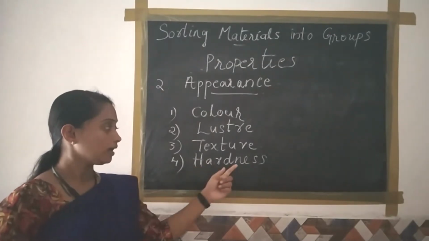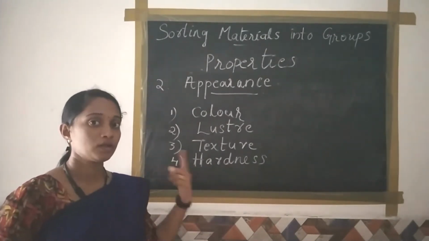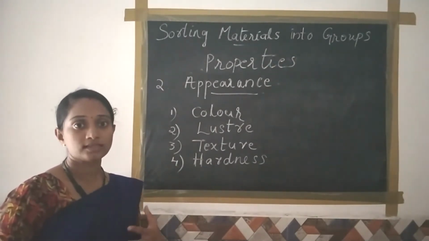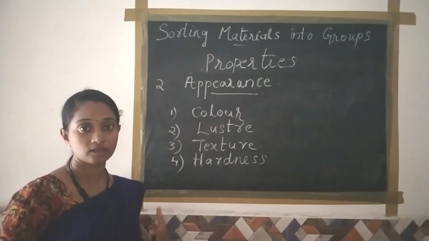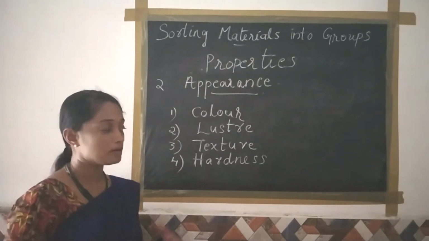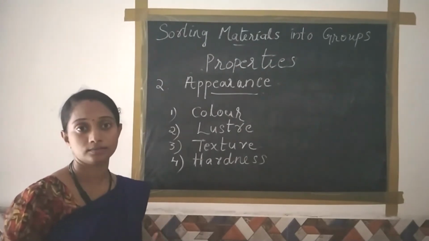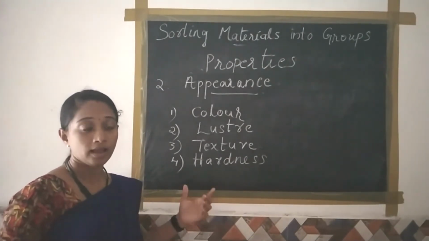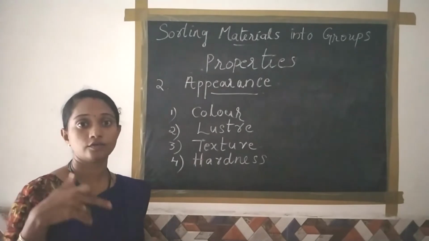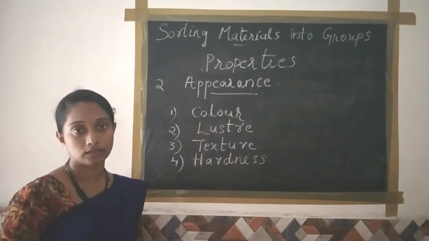Fourth one, hardness. Hardness is another property of material. Some materials are very hard and some other materials are very soft. For example, diamond is a very hard material, and cotton or sponge is a very soft material.